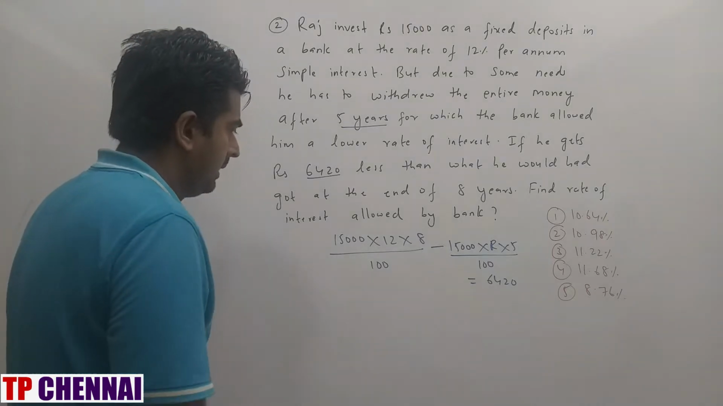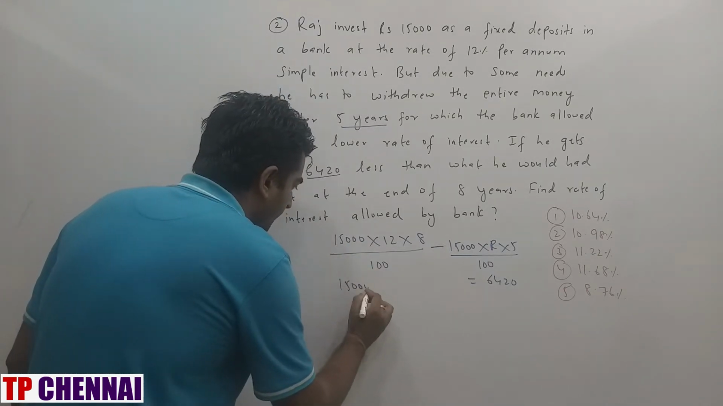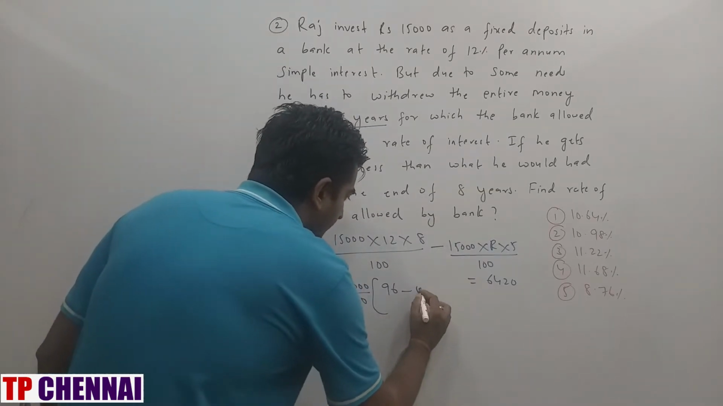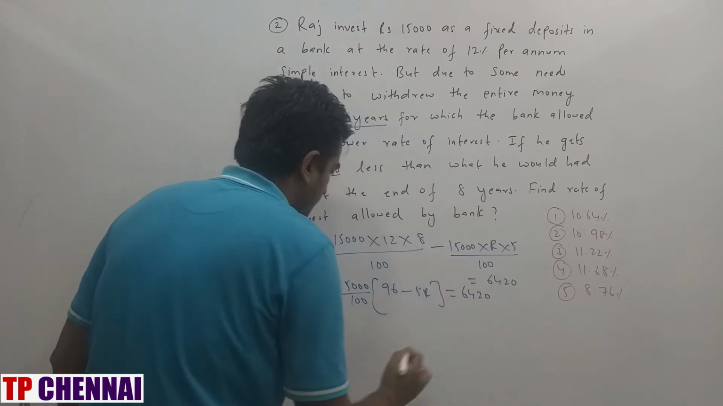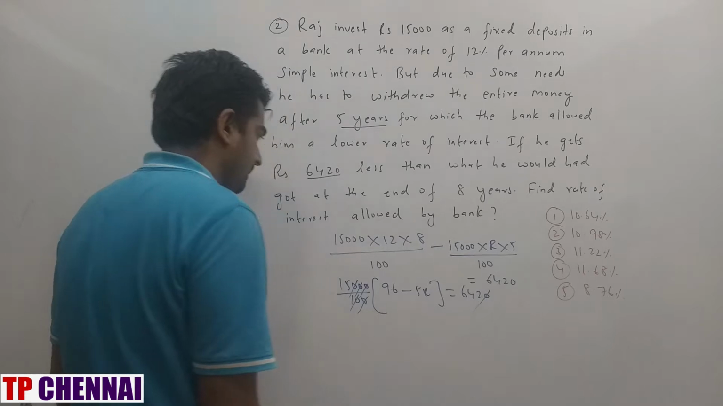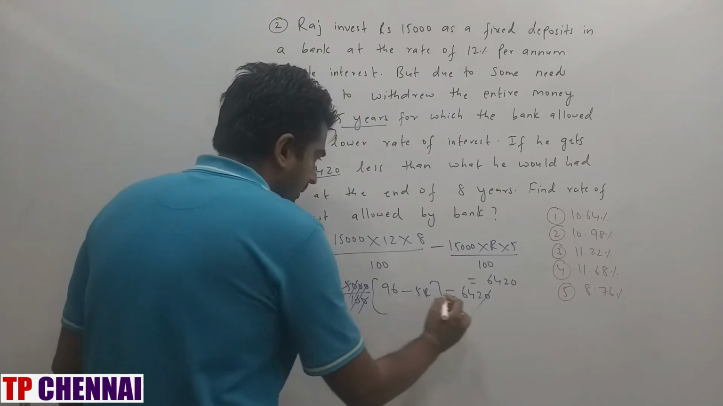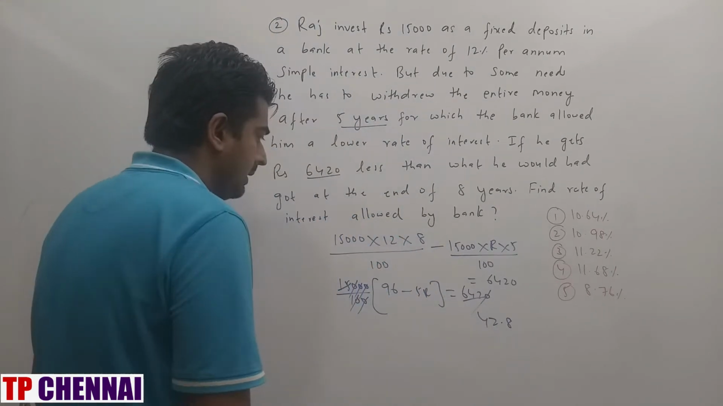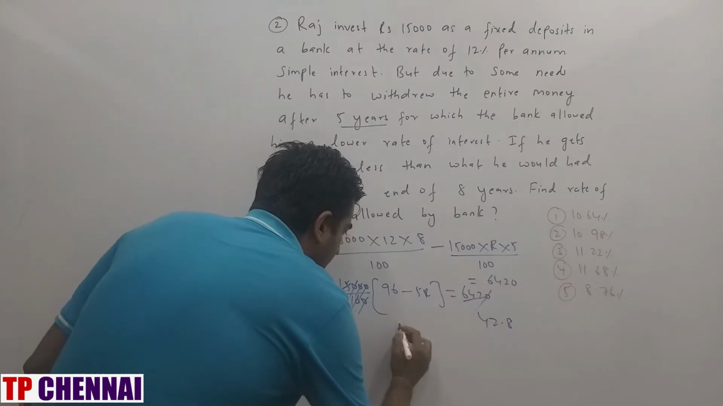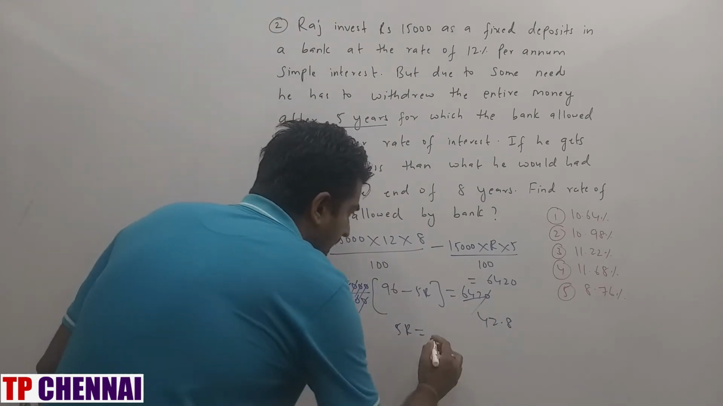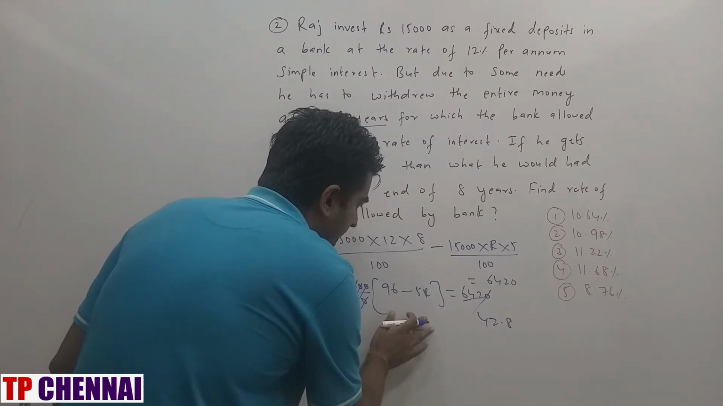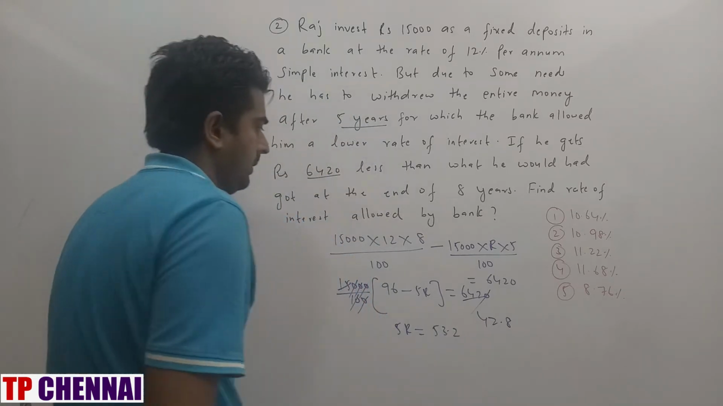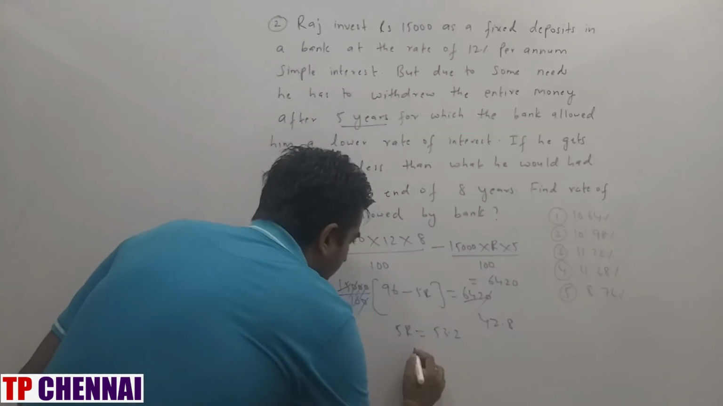This is what you have to do. Take 15,000 by 100 common. So 96, 12 8s are 96, minus 5R is equal to 6420. Double 0 gone. This 0 is also gone. Right, and this is 15 4s are 60, 15 2s are 30, and 15 8s are 120. 96 minus 42.8 is equal to 5R. This is how much? 53.2, right? 53.2.